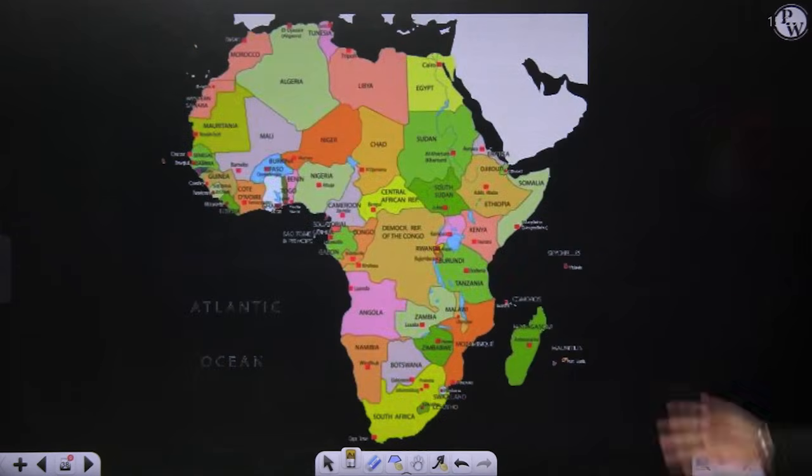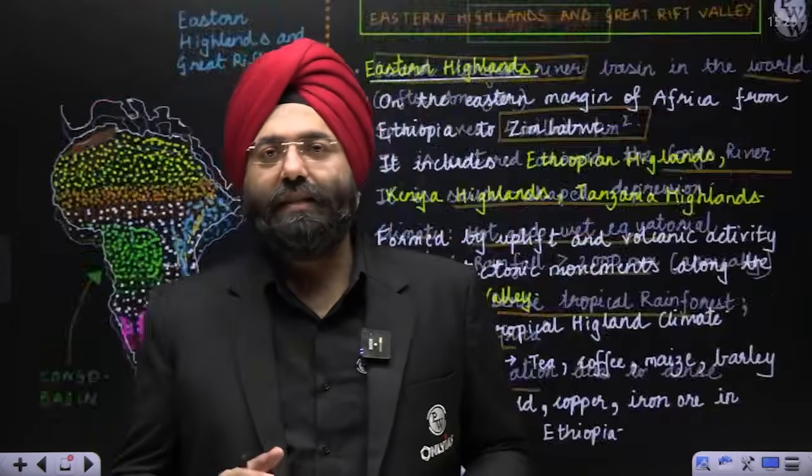Okay. This is a reference map, and as we have said, thank you over here. It is a request to you to please, for God's sake, attempt all these questions properly, make the maps, make the diagrams, whatever has been drawn here, write all the content in your A4 sheet, and along with it, please revise them. If you do them, you will be able to score really good marks. This is more than sufficient for your preparation. Obviously, things will be added when you are doing the physical geography series along with me.